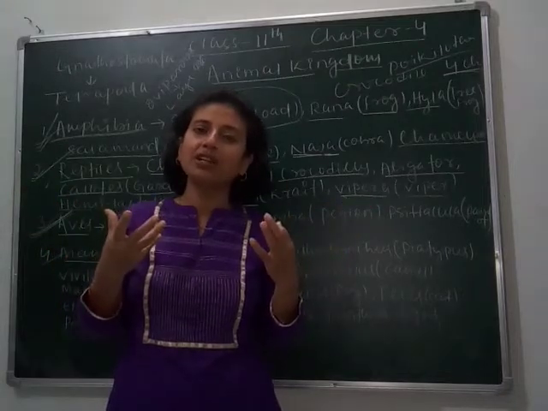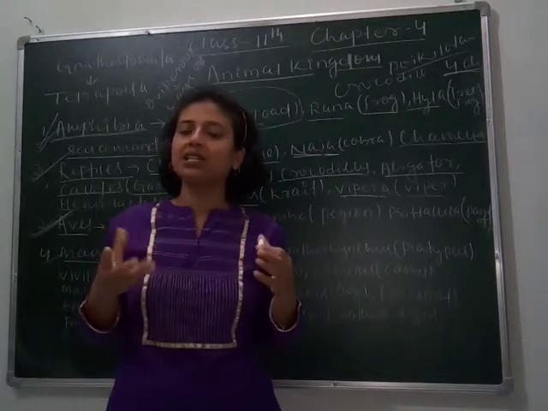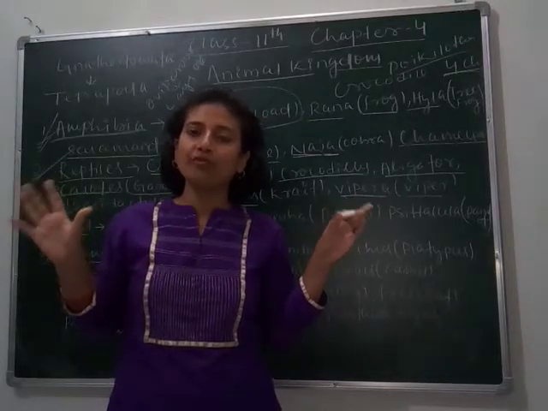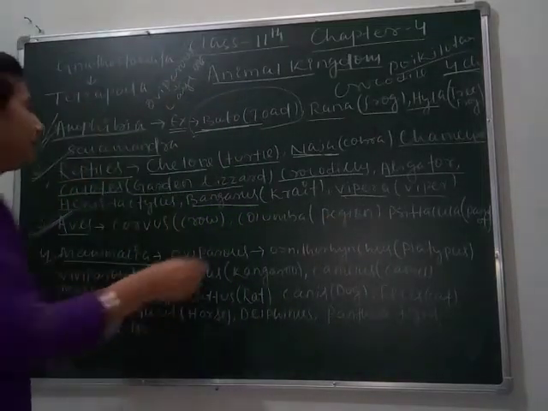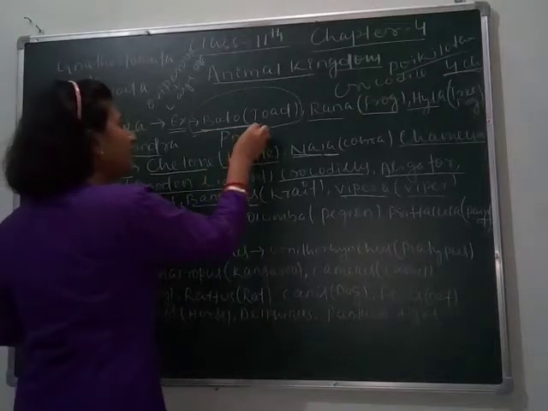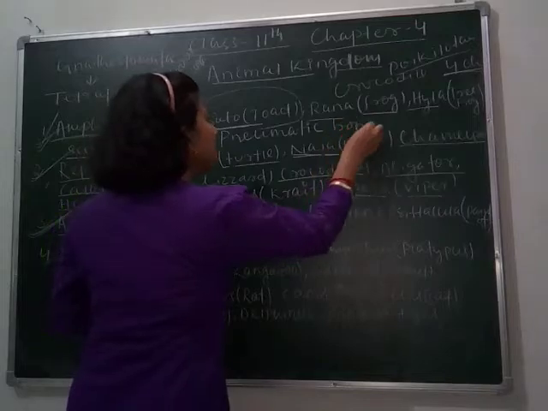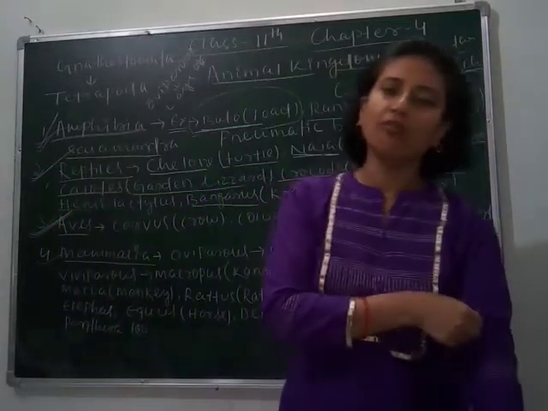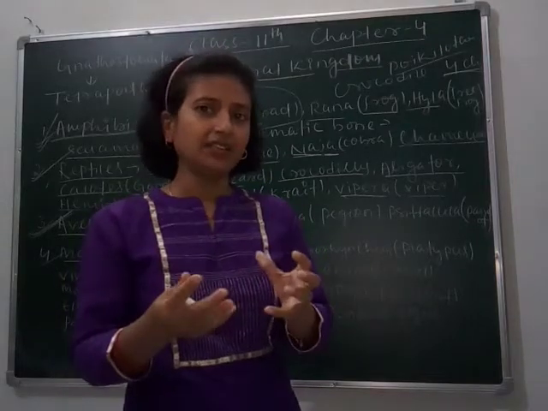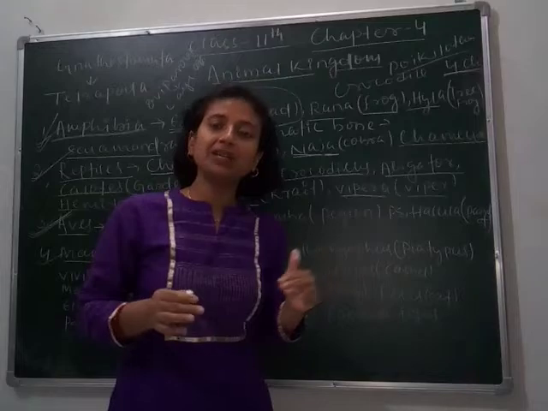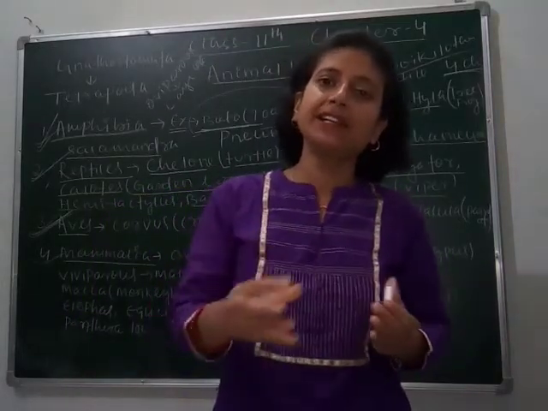How is their body structure? Their body is covered with feathers. They have feathers for flying and 2 wings for flying also. They have pneumatic bones. Here is the term you have to remember: pneumatic, P-N-E-U-M-A-T-I-C. Pneumatic bone means their bone is hollow. Why hollow? Because they fly, so it makes them lighter in the air. Again, they have a streamlined body. A streamlined body helps them reduce the friction that is created in the air.